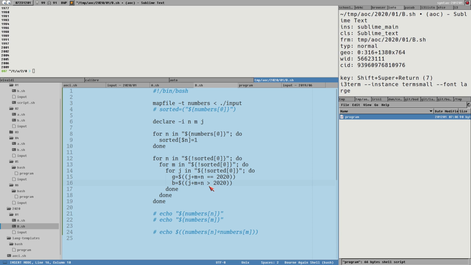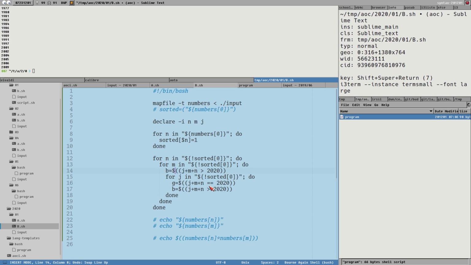We also can test this here, the second loop, because we might want to break out immediately here, and if M plus N is also larger than 2020, then we don't even have to test for a third number. Yeah, it feels like we will find a smarter way to write this if we just write it hard-coded like this, or brute force it, or whatever to call it here.